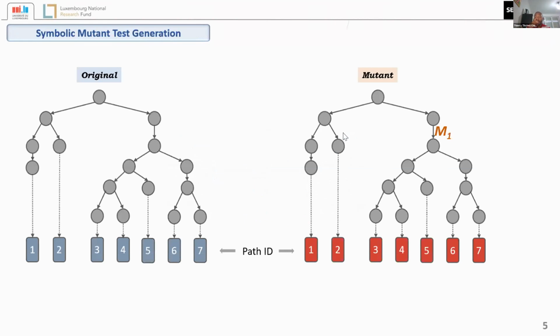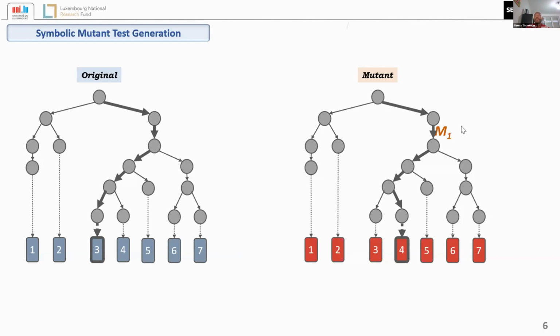So now, how do we use symbolic execution to generate tests to kill mutants in an effective way? We first look at the basic way of generating tests to kill mutants. Let's say we have here on the left side the symbolic execution path tree of the original program. On the right side, we have the same thing for the mutant, which is at the location where you see the M1 there. Now, in order to generate tests to kill this mutant, the basic approach is to do this kind of symbolic execution and get the trees.